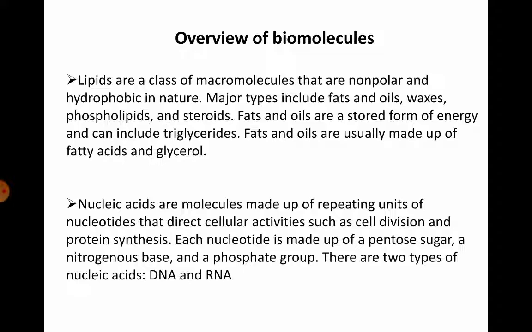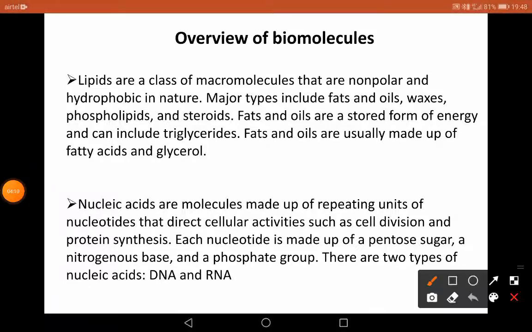Nucleic acids are the molecules made up of repeating units of nucleotides that direct cellular activities such as cell division, protein synthesis, and many other such activities. So the nucleotide is made up of a pentose sugar, a nitrogenous base, and a phosphate group. There are two types of nucleic acids, DNA and RNA.